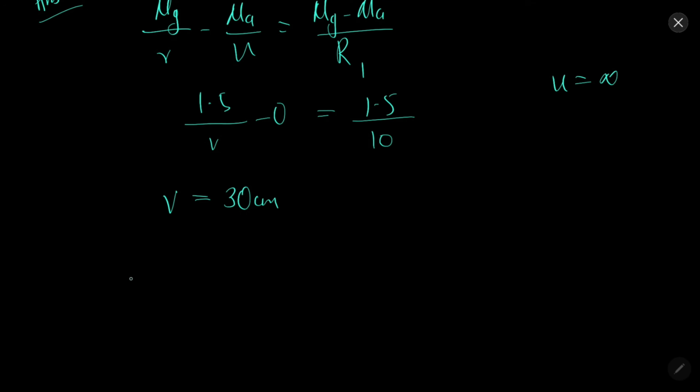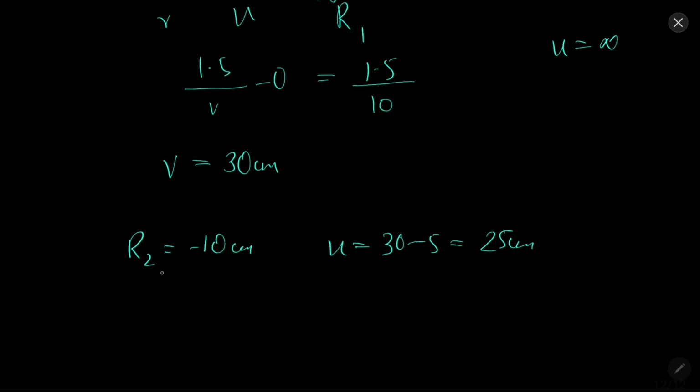Now from the second surface, R2 will be minus 10 centimeter. U will be 30 minus 5, that is 25 centimeter virtual object. So 1 by v minus 1.5 by 25 equal to minus 0.5 over minus 10. V will come out to be 9.1 centimeter.